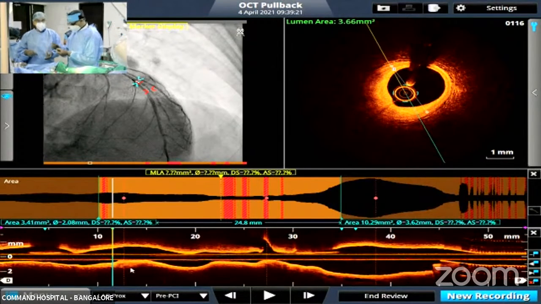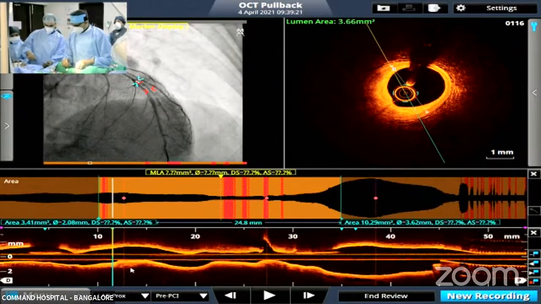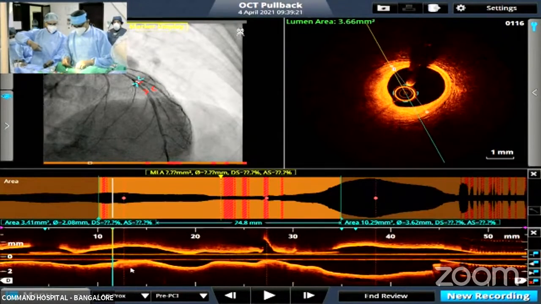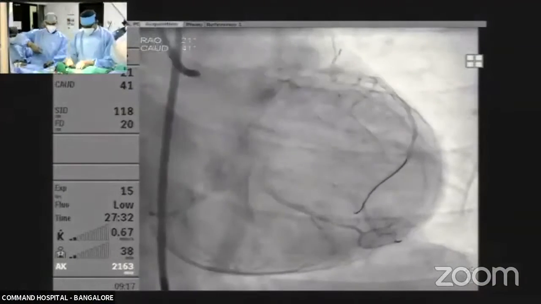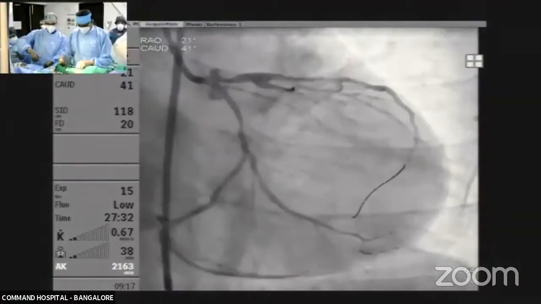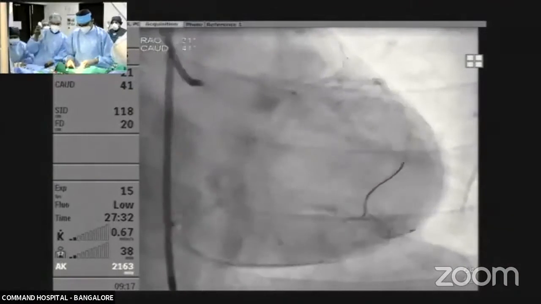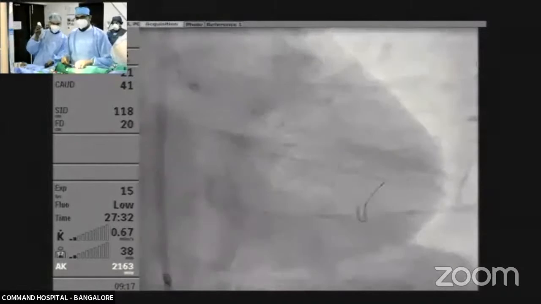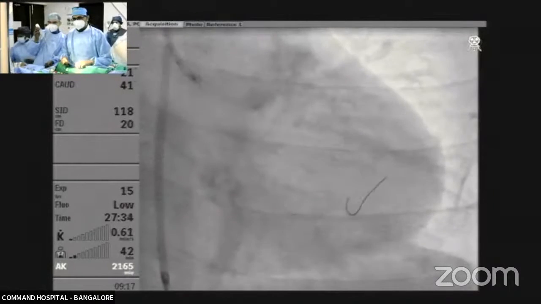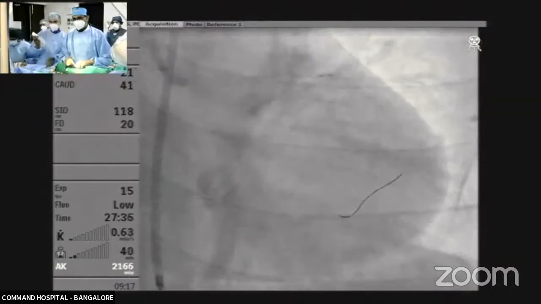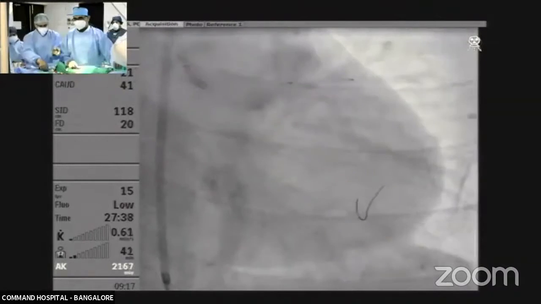Even I think the angle is looking very nice. Left main area is very good. Even if you cover the ostial LAD, it is also fine, because it's a short left main, you can't do the bifurcation approach. Even if you are doing that, half of the balloon has to be in the aorta. That way you can do it, but don't overstretch too much. And at the same time, if you are doing the kissing, then it will be a problem, because the LCx is perfectly normal, and these are the difficulties. I think the angle is good, left main is good. You can get away with it; better to go with ostial stenting.